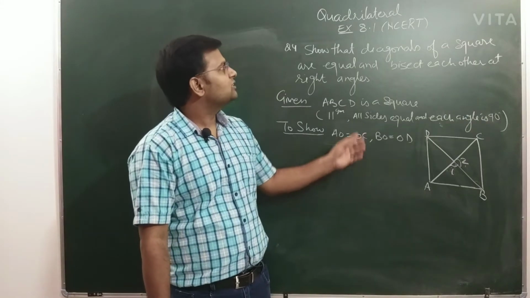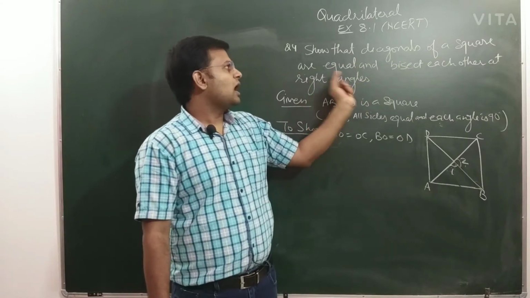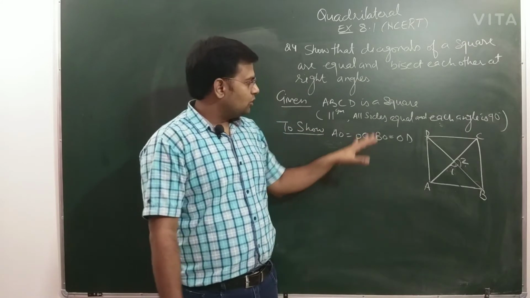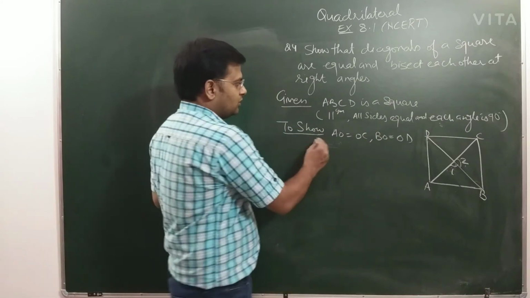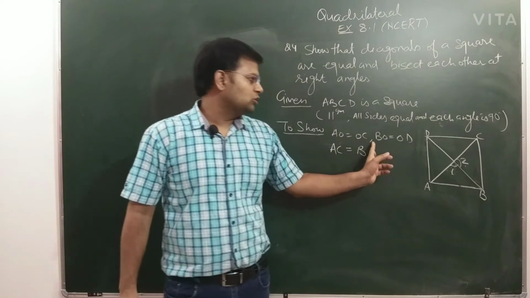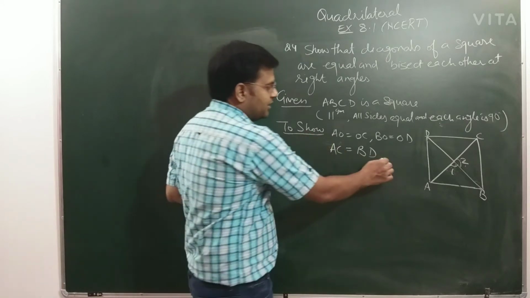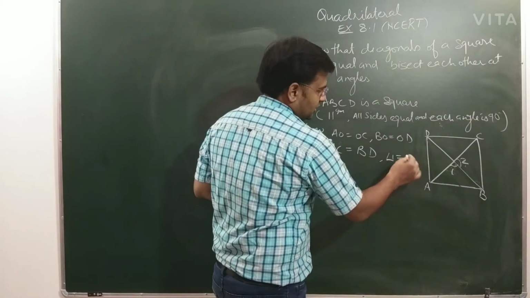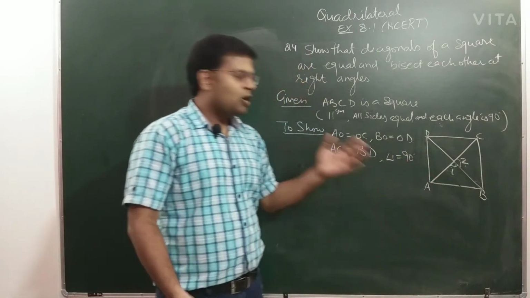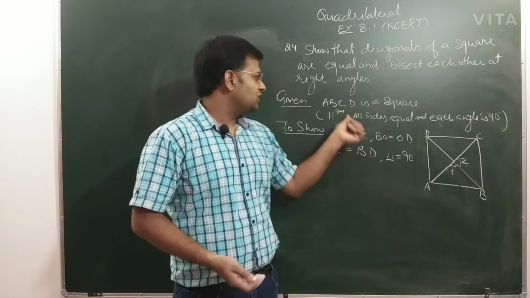Okay, now you can see this question number 4. Show that diagonals of a square are equal and bisect each other at right angles. So now we have to show that AC equal to BD and AO equal to OC, BO equal to OD, and AC equal to BD, and this angle 1, you have to show this is equal to 90 degree. This is angle 1. So now we will discuss again on the basis of what definition says about these quadrilateral.